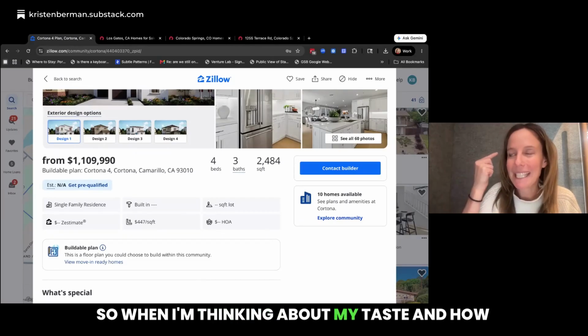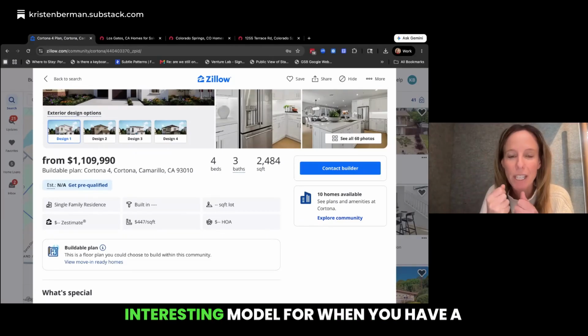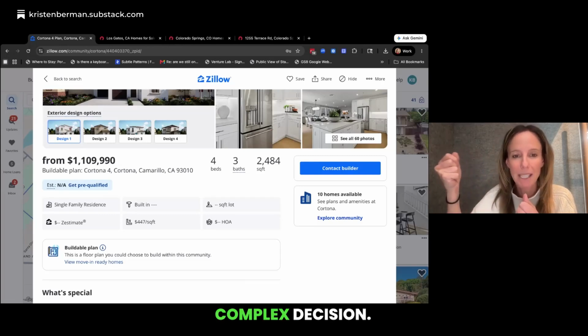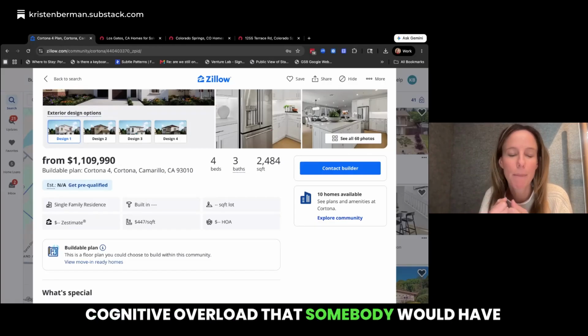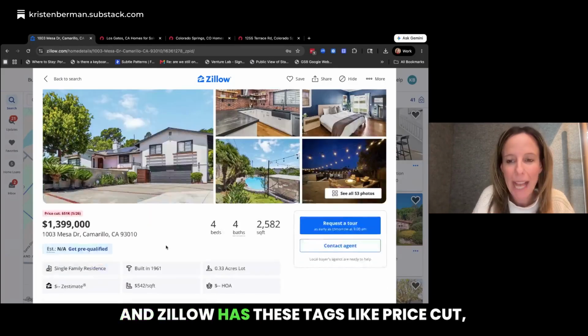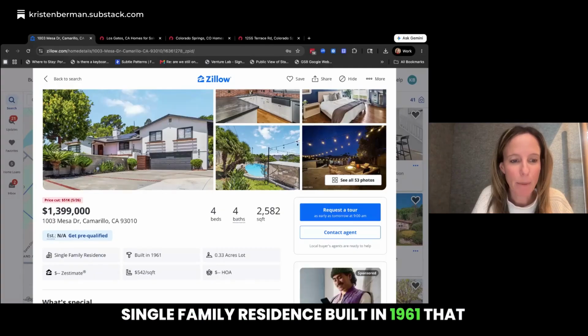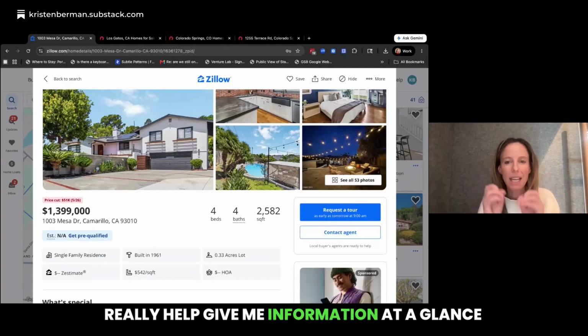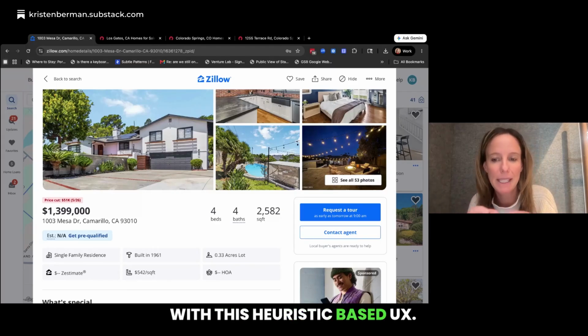So when I'm thinking about my taste and how I form my taste, I'm like, oh, that's an interesting model for when you have a complex decision. How would you simplify it to reduce the cognitive overload that somebody would have during it? And Zillow has these tags like price cut, single family residence, built in 1961, that really help give me information at a glance to make a really hard decision much easier with this heuristic based UX.